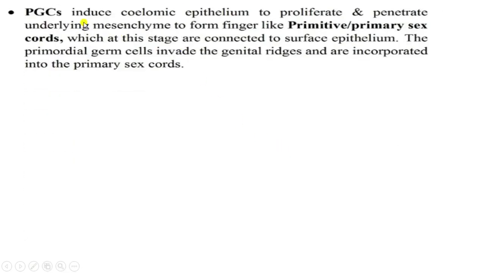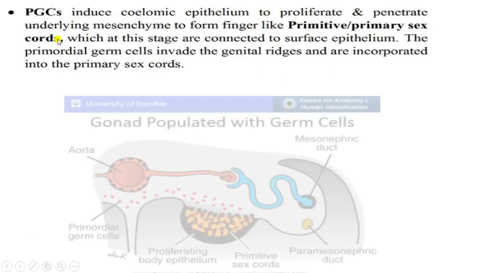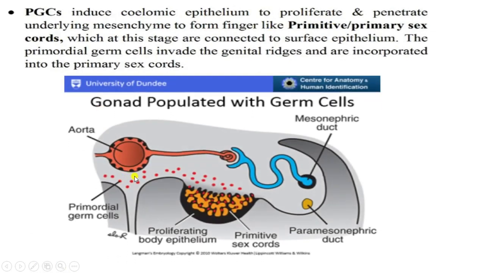The primordial germ cells induce the coelomic epithelium to proliferate and penetrate the underlying mesenchyme to form finger-like primitive or primary sex cords, right? So there is the migration of primordial germ cells. When they reach the genital ridge, they induce the coelomic epithelium to proliferate and penetrate, forming finger-like structures called primary or primitive sex cords.